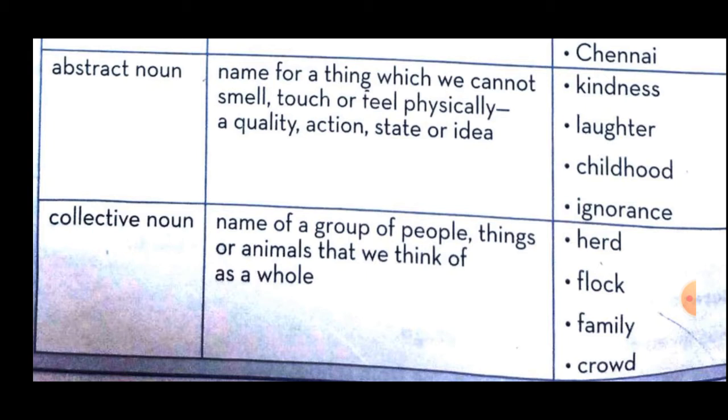Name for a thing which we cannot smell, touch or feel physically, a quality, action, state or idea. A noun we can just feel, but we cannot touch physically. That type of noun is called abstract noun.